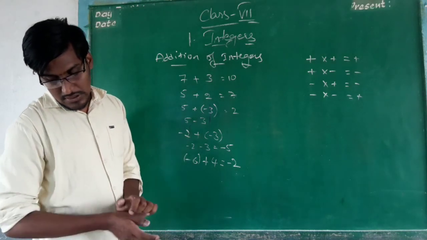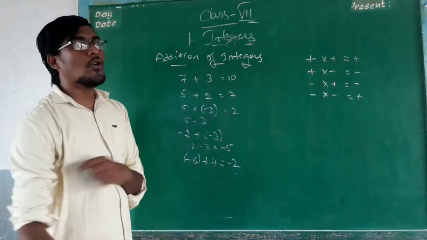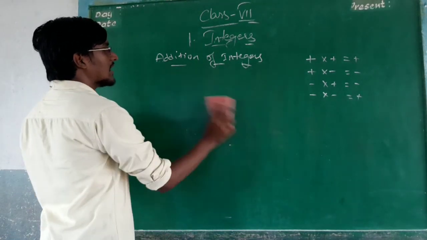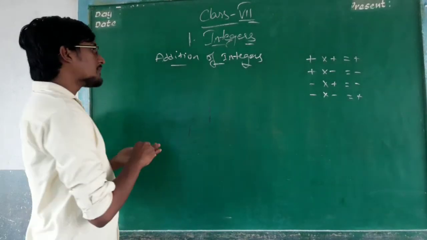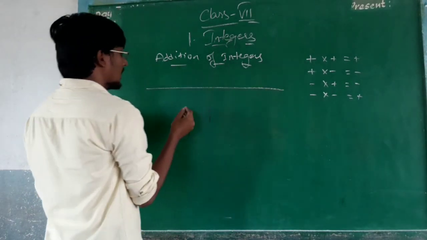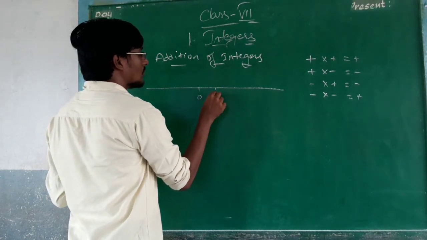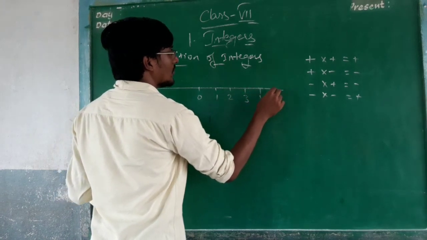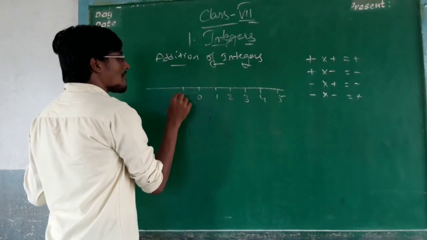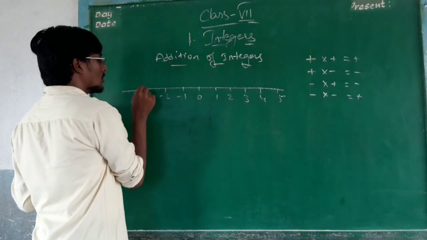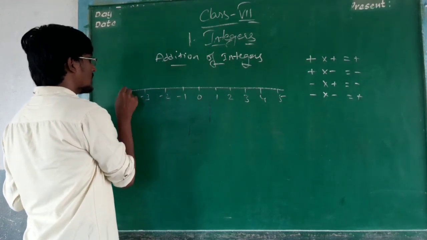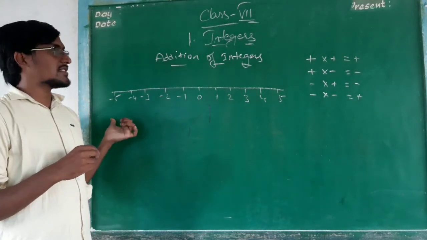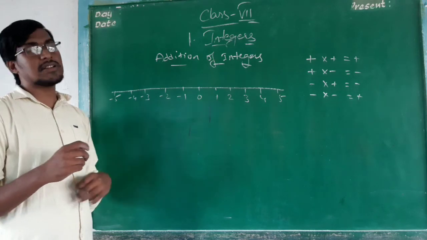Now, how can we move on the number line for these integers? Okay, I am taking one example. Let us see 0, 1, 2, 3, 4 and 5. Minus 1, minus 2, minus 3, minus 4 and minus 5. This is the number line I have taken. The smallest number I have taken is minus 5 and the biggest number is 5.